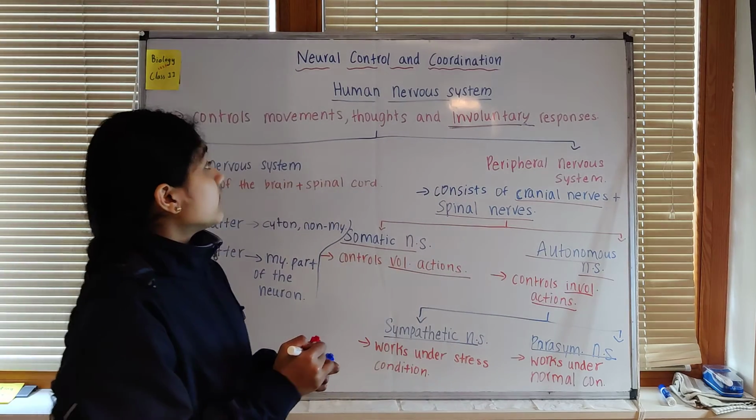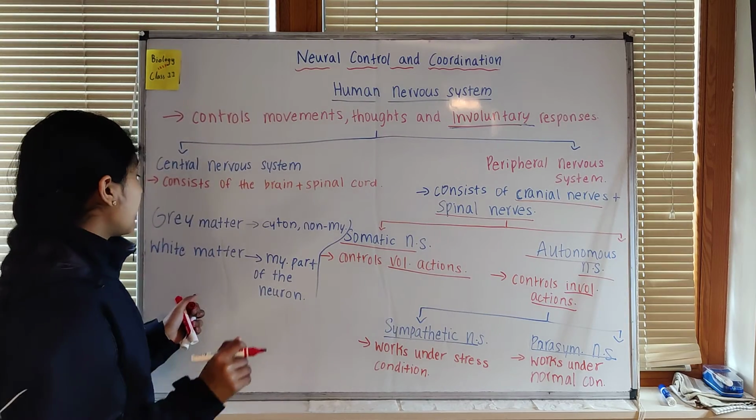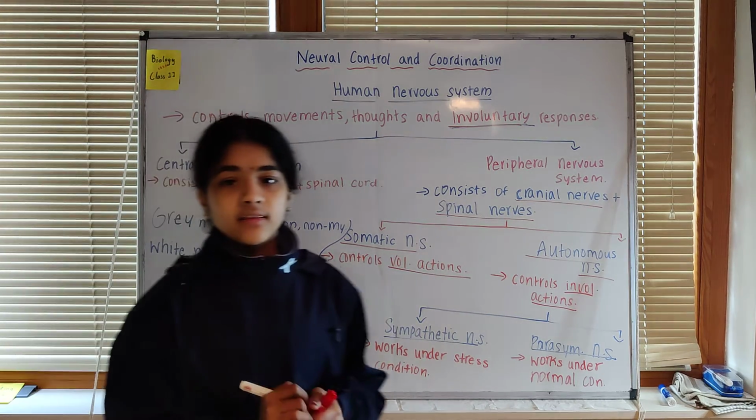So this is about the human nervous system, the classifications of the human nervous system, and also we looked at the grey matter and the white matter.